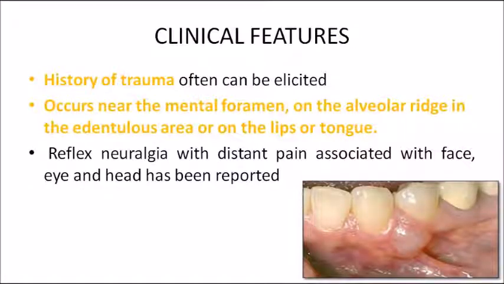If the patient comes to your clinic with this kind of tumor, just see the classical picture. There is a small growth in the mental foramen area, and the patient will often have a history of trauma in that area. Mostly it is seen near the mental foramen, on the alveolar ridge in the edentulous area, or maybe on the lips, or sometimes it may be displaced to the tongue area. Most of the time there will be a history of trauma, and it will be located near the mental foramen in traumatic neuroma.